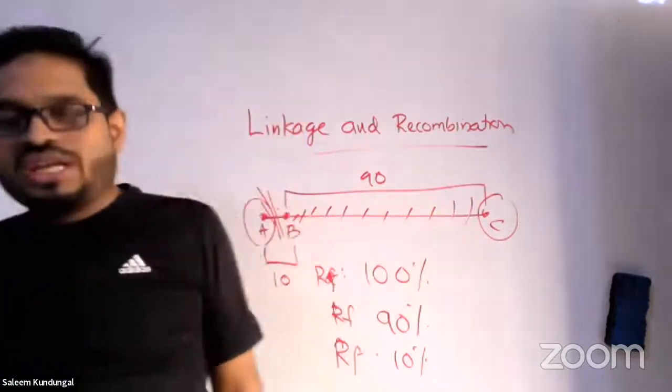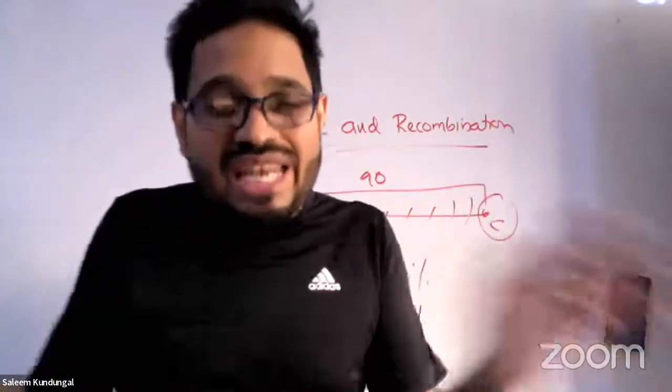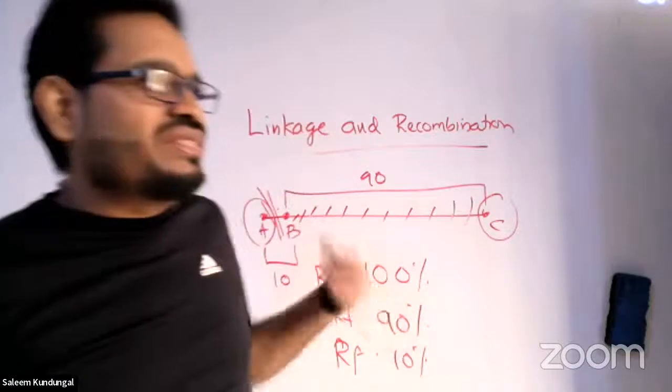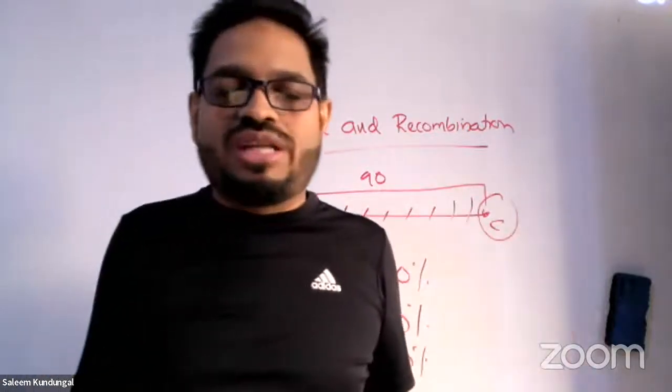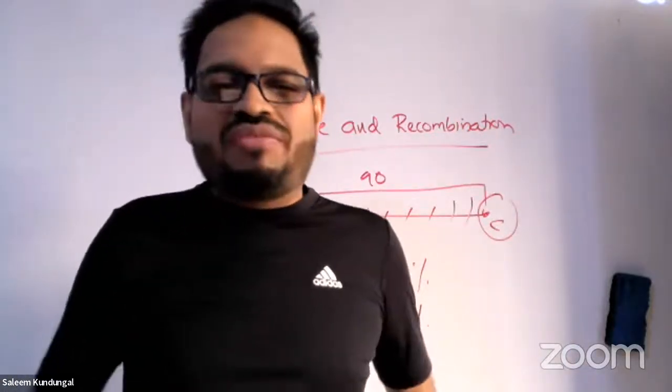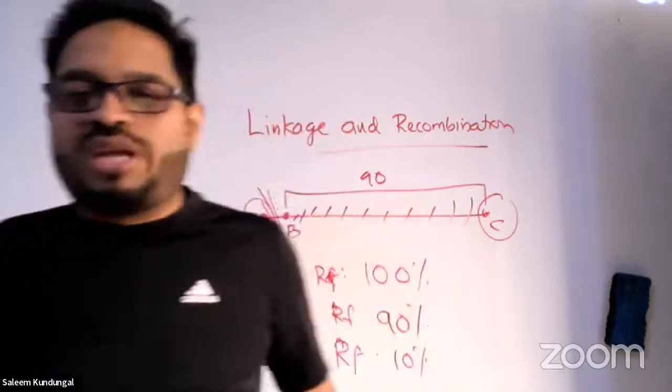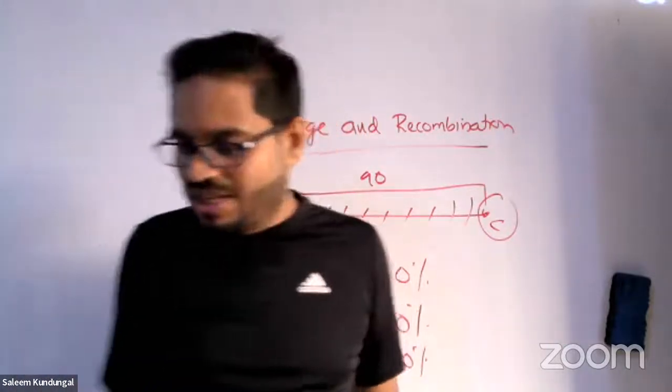So, the more the linkage, the less the recombination. Based on this, some gene mapping questions are out there generally, but they are rarely found in CBSE. If at all you want me to explain, you can ask me at the end, and I will explain that.